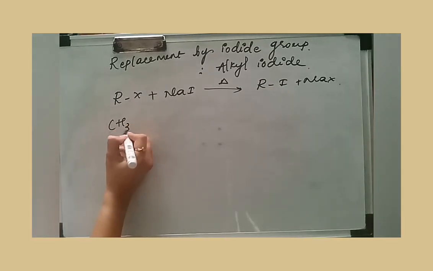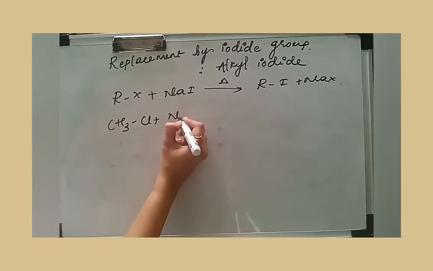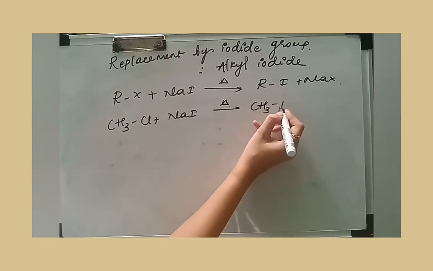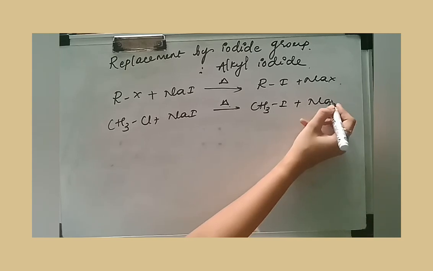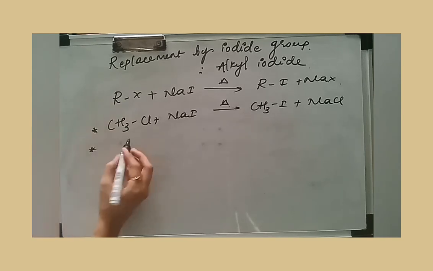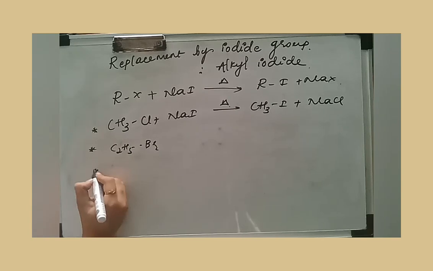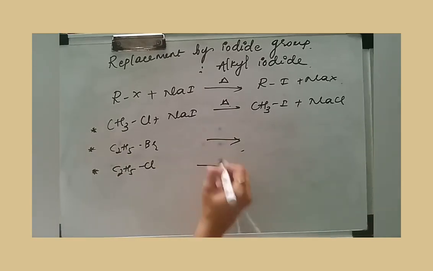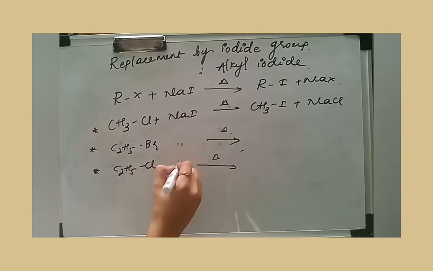An example for this is methyl chloride. When it reacts with sodium iodide and is heated, you get methyl iodide plus NaCl. That means it is a halogen exchange reaction. You can practice writing the same reaction by taking ethyl bromide and ethyl chloride. The rest of the conditions will be the same.